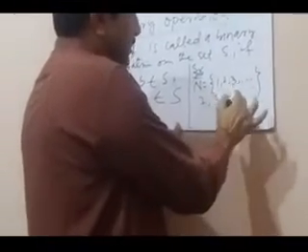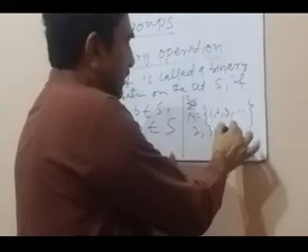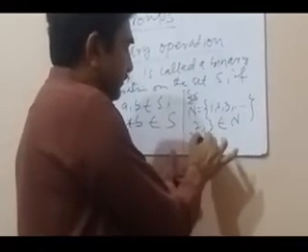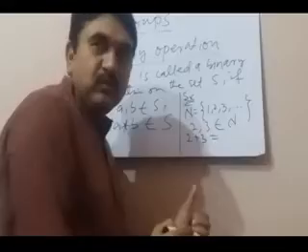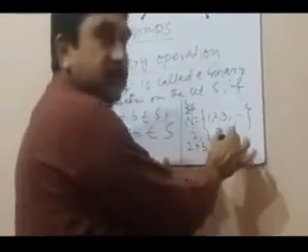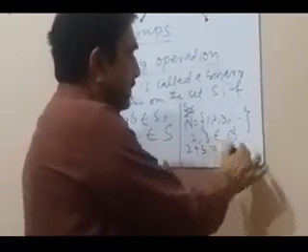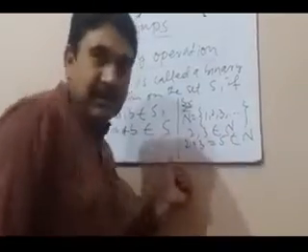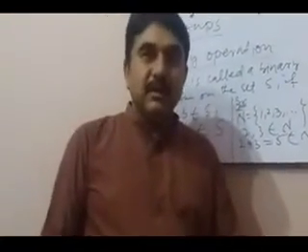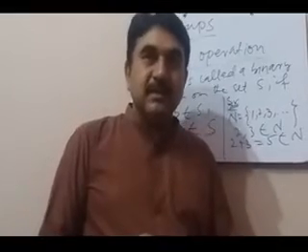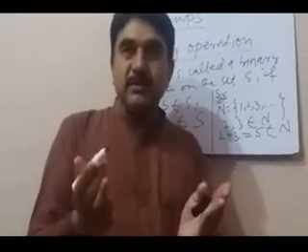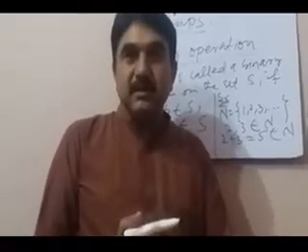These two elements belong to the set N. Now we add 2 with 3. 2 plus 3 equals 5, and 5 also belongs to the set of natural numbers, so addition is a binary operation on the set of natural numbers N.